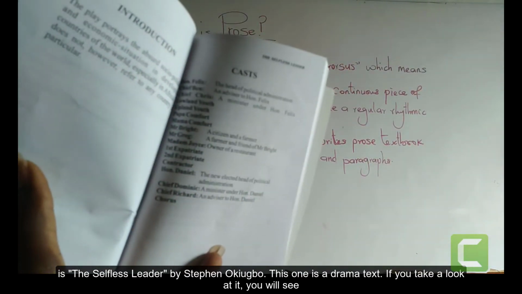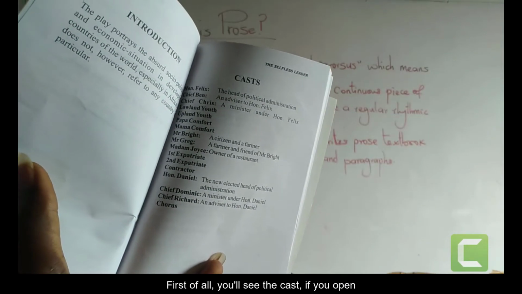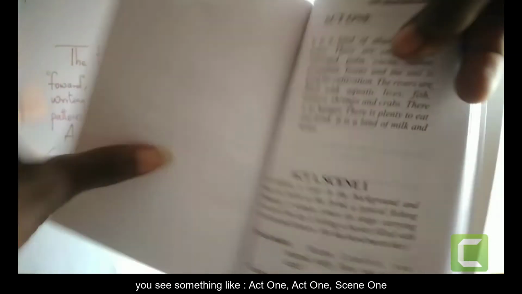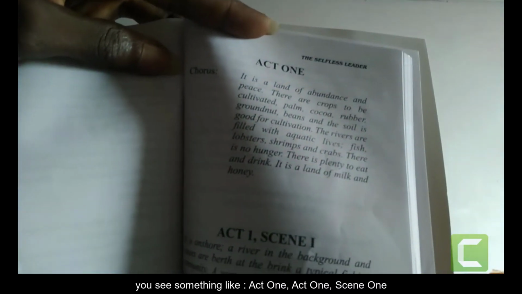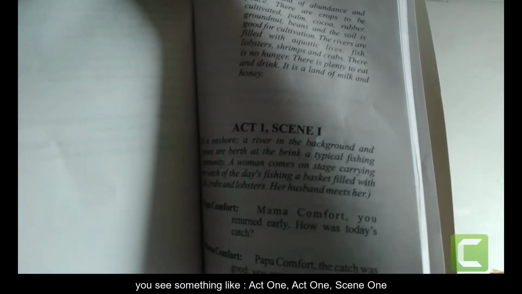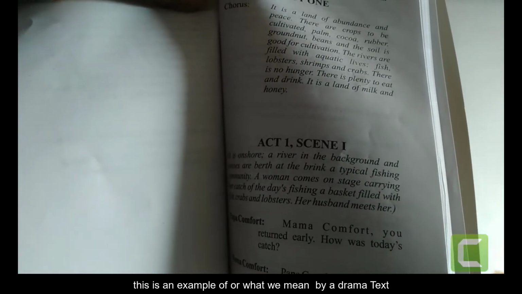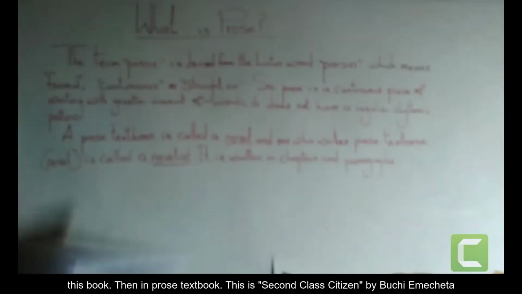If you take a look at it, first of all, you see the cast. If you open, you see Act 1, Scene 1. This is an example of what I mean by a drama textbook.